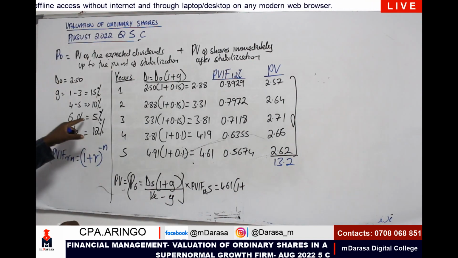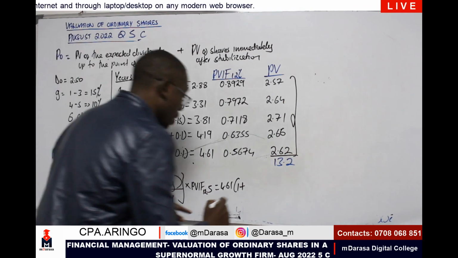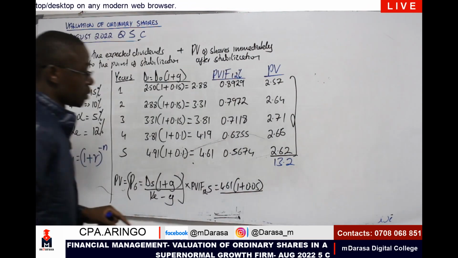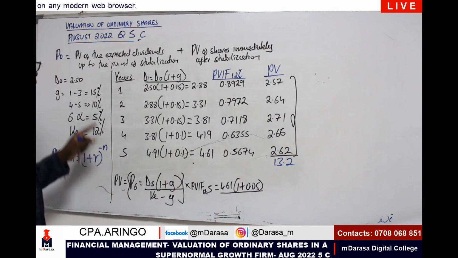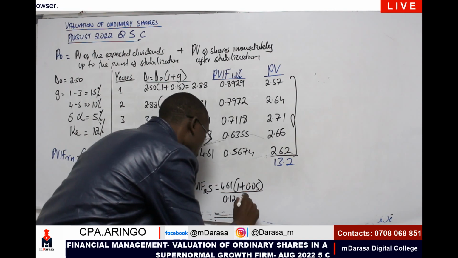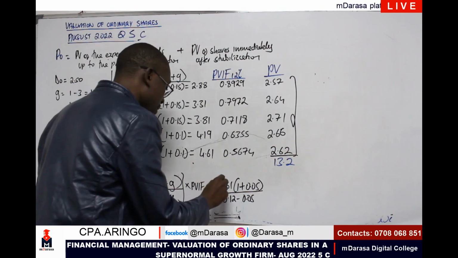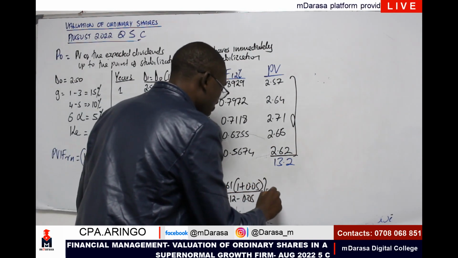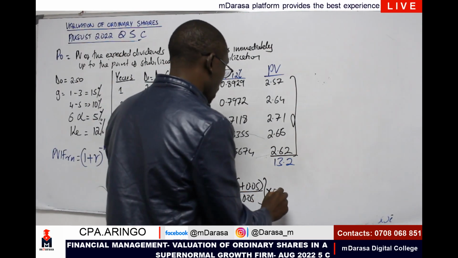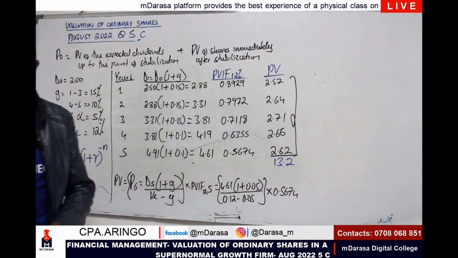The growth rate from year 6 henceforth, we are told, was 5%, so I'm having 0.05. We take our Ke, which is 0.12, less 0.05. That will not be the end. After this, I'm going to multiply by my factor for year 5, which is 0.5674.